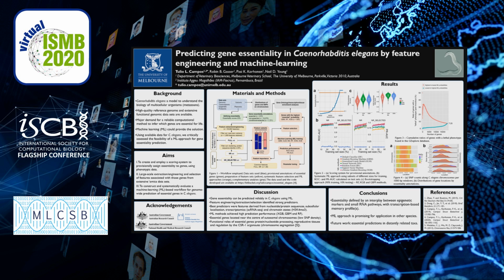As shown in Figure 2b, the models consistently achieved area under the ROC curve values above 0.9 and area under the precision recall curve above 0.7. These results were confirmed using a bootstrap approach with the best performing machine learning method, namely random forest, gradient boosting, and extreme gradient boosting machines, as shown in Figure 2c.